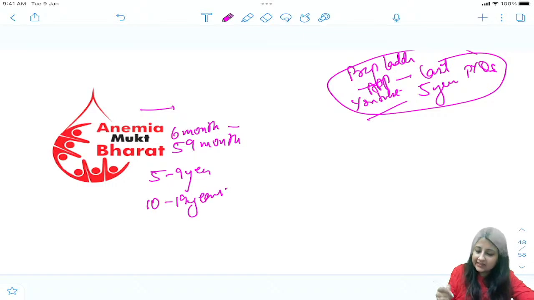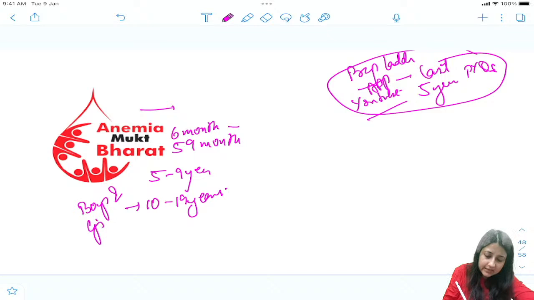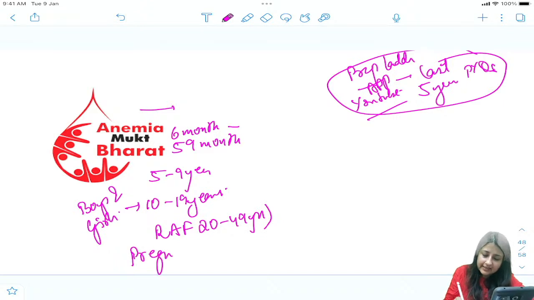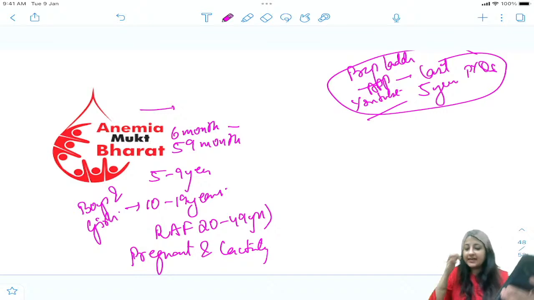Then in 10 to 19 years you have both boys and girls. And then you have reproductive age females, 20 to 49 years, non pregnant, non lactating, and last but not the least you have pregnant and lactating females.